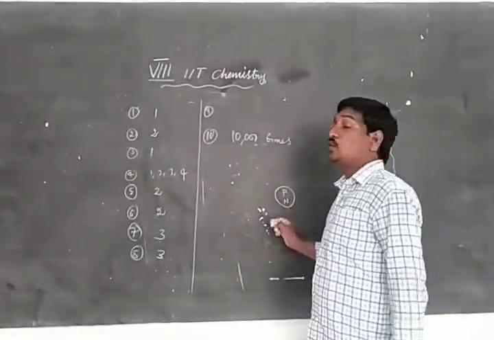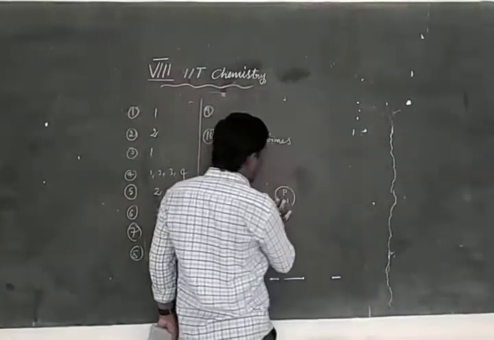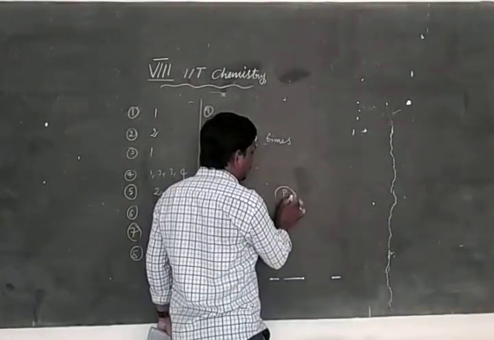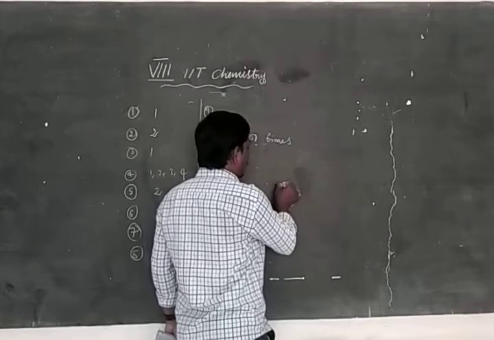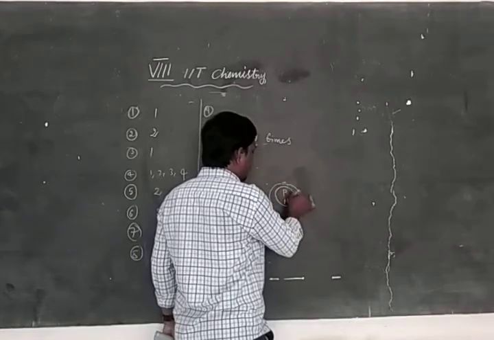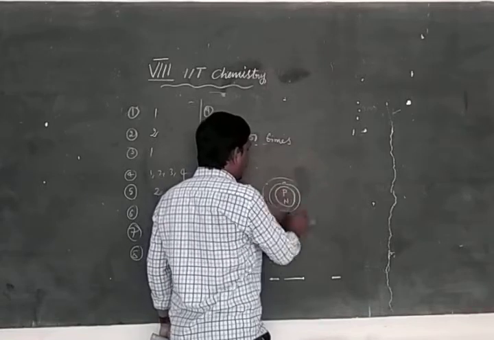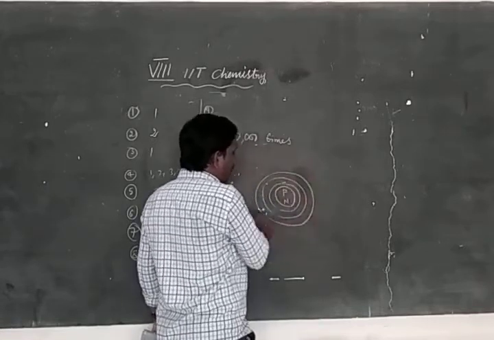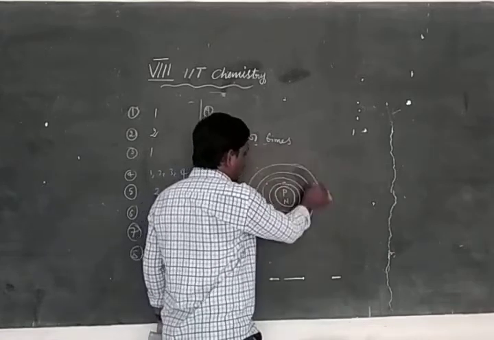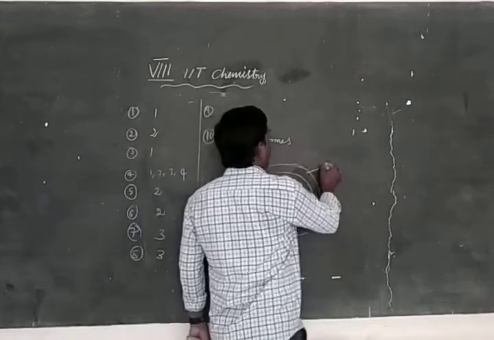Collectively they are called nucleons. But electrons are revolving around the nucleus in a particular path. The paths are called orbits or shells. This is called orbit